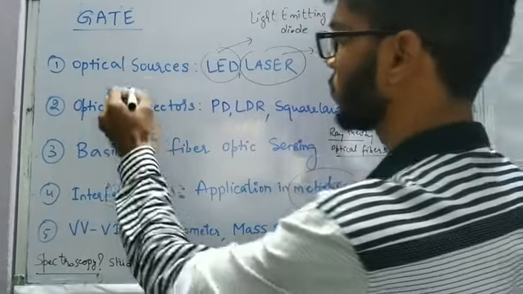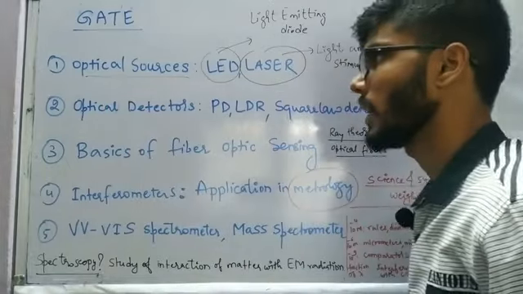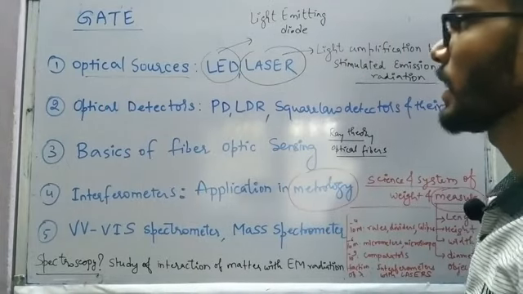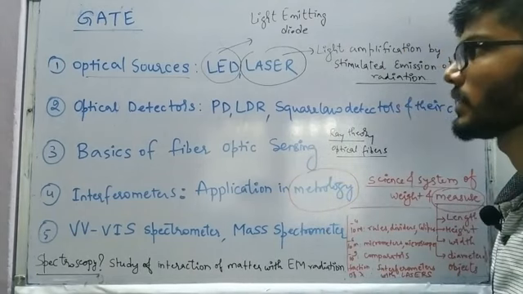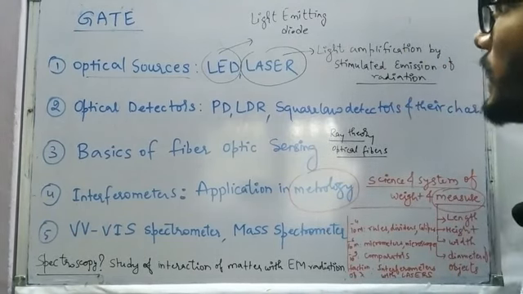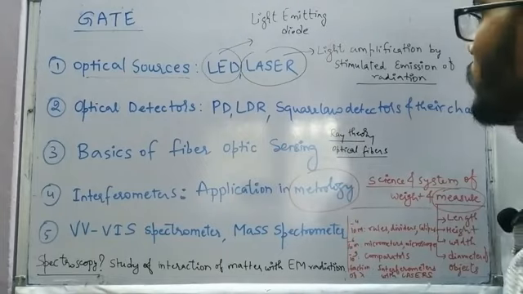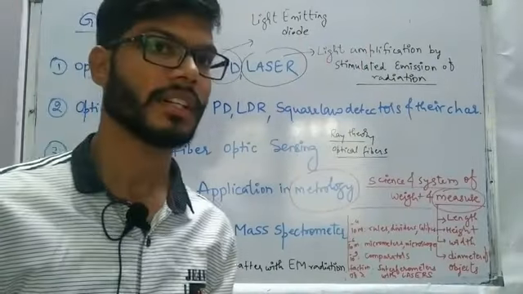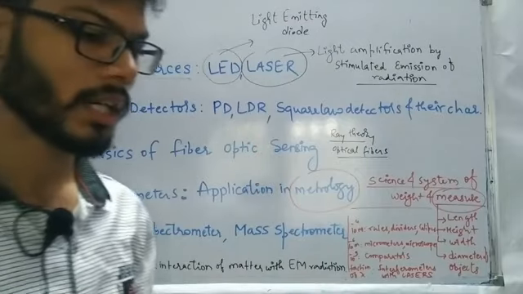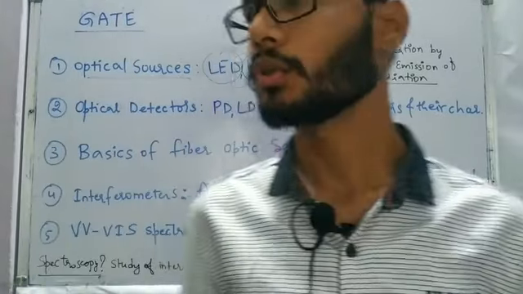So for that purpose, we are going to have the study of optical sources, and in the optical sources we are going to have discussion on LED and laser. So LED is nothing but light emitting diode, and laser is light amplification by stimulated emission of radiation. So we are going to have the detailed discussion on both of them.